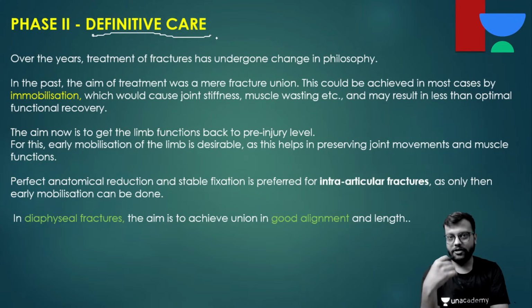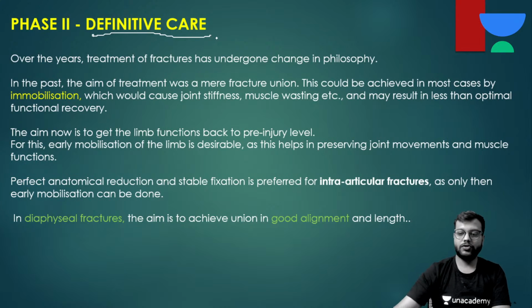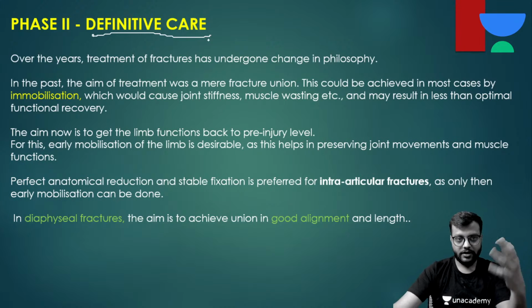But with the increasing trends towards the surgery, what you do, you fix the fractured part, so early mobilization of the patient as well as the associated joints is possible. So muscle wasting and joint stiffness and all के chances बहुत कम हो जाते हैं.